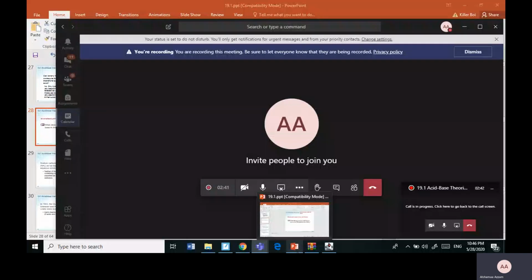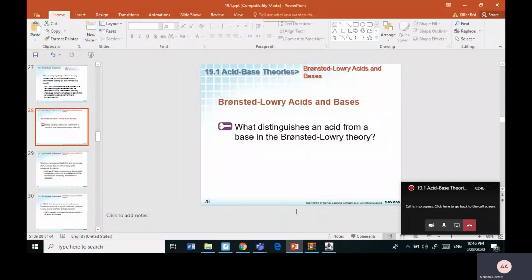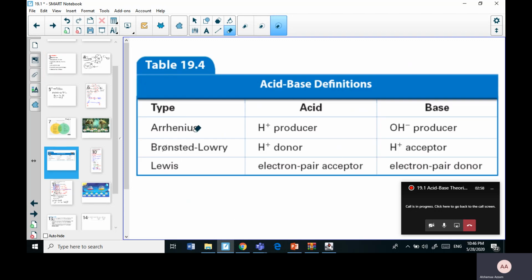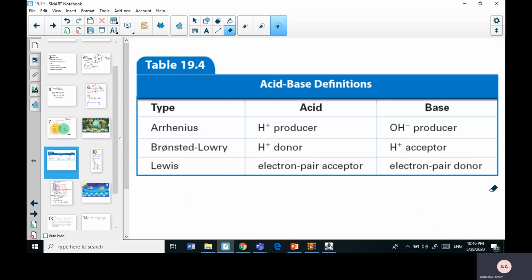Okay, now, ladies, we are going to start with the second part of lesson 1, which is the other two definitions of an acid and a base. If you remember last time, we spoke about the Arrhenius acid-base definition, what is in an acid, what is in a base, and properties that we already know. Today, we are going to continue with the other two theories that we need in order to explain what is an acid and what is a base.